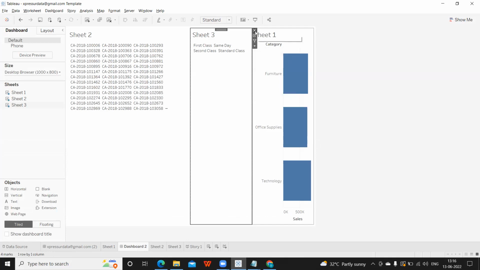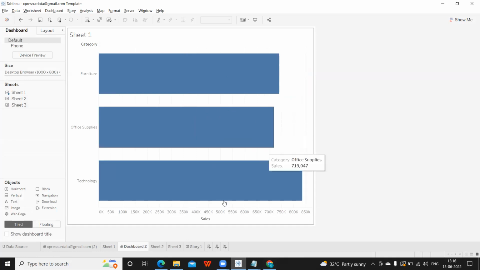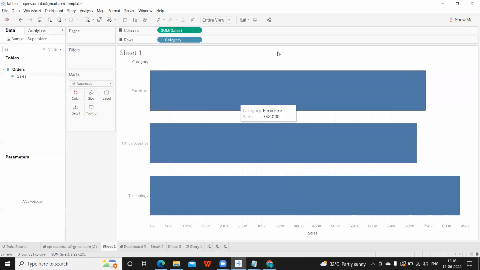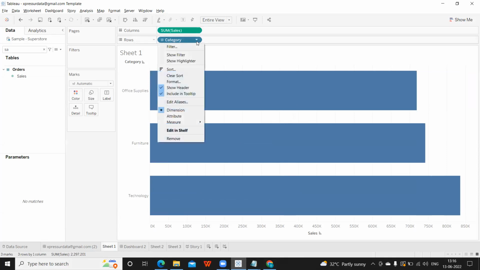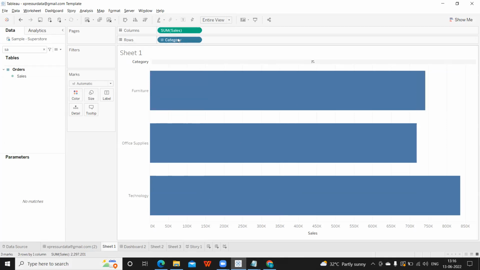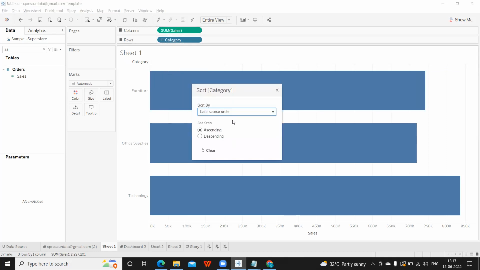Okay, so you can see automatically it is trying to take up the entire space. So that is about this. And you can always sort the views using these two options, ascending or descending, or you can clear the sort using the option called clear sort. There is also an option, if you click on this: data source order, ascending, descending, alphabetical, field, manual or nested. These are the different types of sorting available in Tableau.